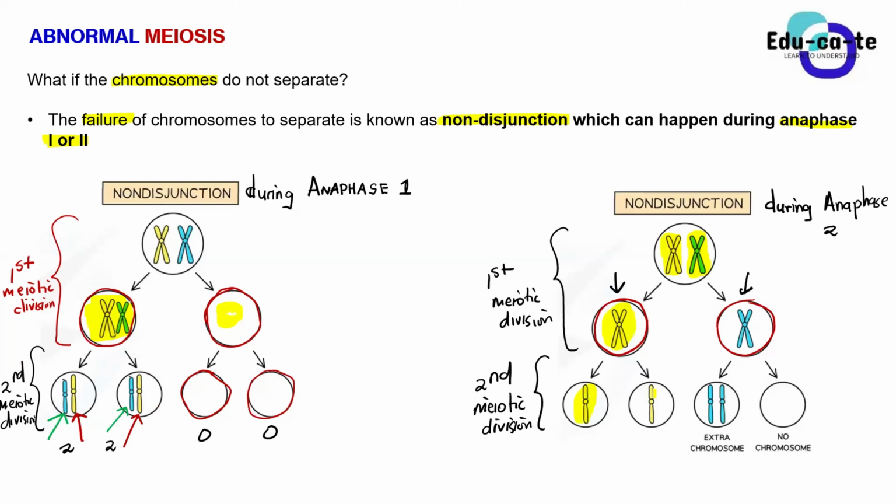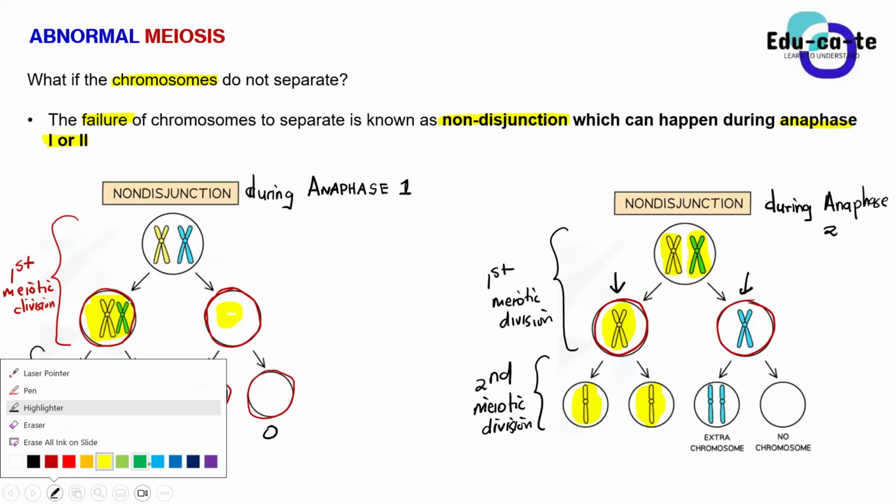It's 1 and it's 2. So it separated successfully. These are chromatids indeed, but they are known as unreplicated chromosomes, as I explained last time. So we can say that this cell divided successfully for the second time during the second meiotic division.